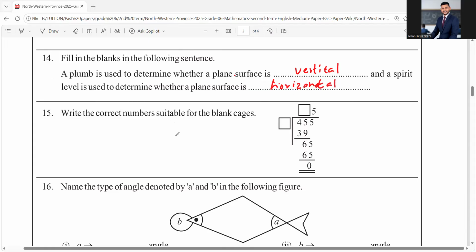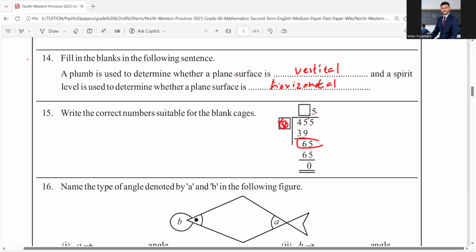Write the correct numbers suitable for the blanks in each case. You don't know these numbers. There should be some number for this 45, and something multiplied by this number gives 39. So you subtract that and you get 6, and then you have that 5. This is the key, this is where you find that answer. And for 65, there are 5 of this number.